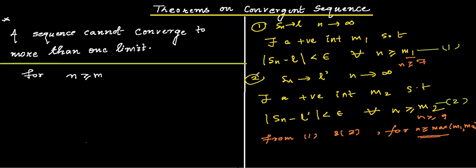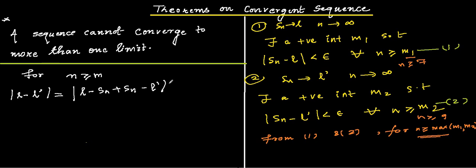Now let's calculate the value of mod of L minus L dash, making some possible arrangement: L minus Sn plus Sn minus L dash. We will use the triangle inequality, and in the previous video I explained how the triangle inequality works.